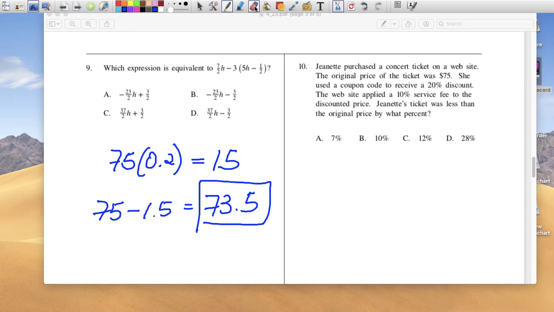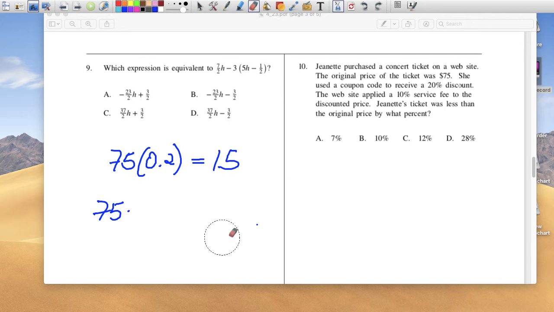Yes. And something wrong that I did was it's not 1.5, it's 15. So her discount was $15 because it's 20%. Why did I get 1.5? So 75 times 0.2 is $15, so you got a $15 discount. So 75 minus 15 brings your price down all the way to $60.